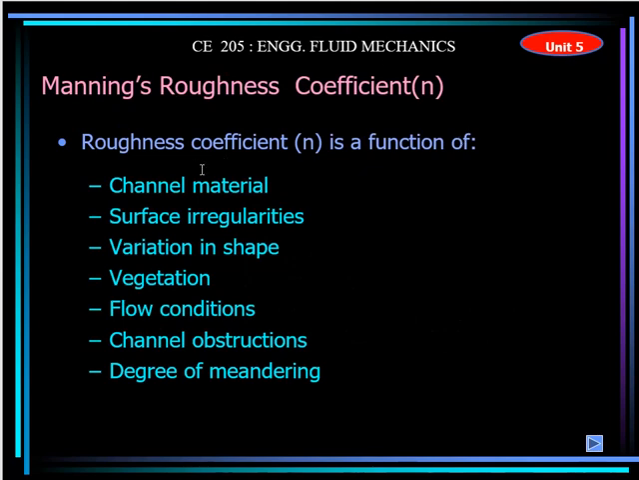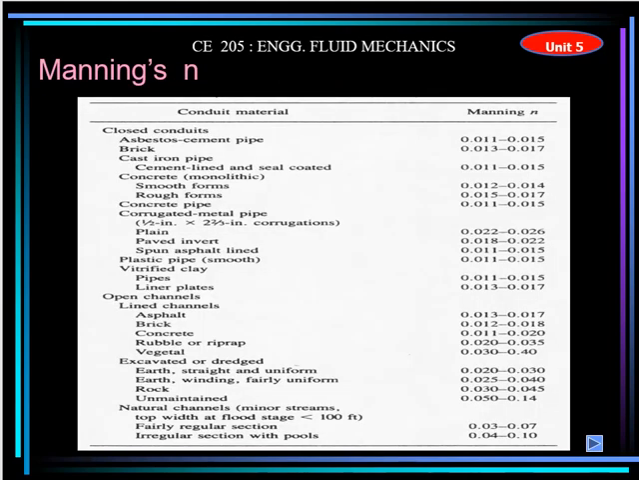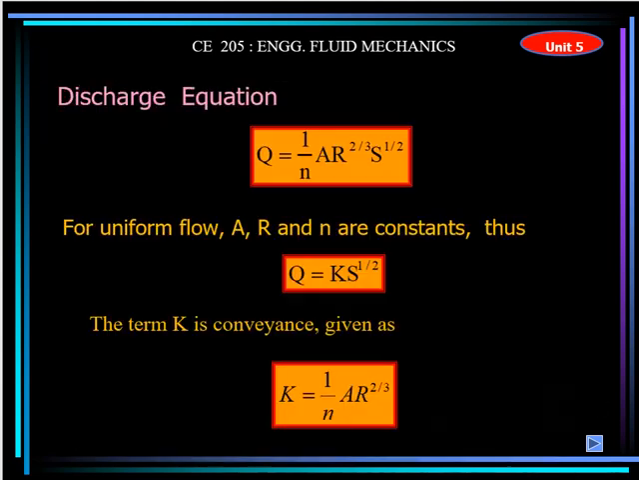And as I told you, the N also depends on many things: the type of the material, channel variation, the shape, vegetation, flow condition. There are many things, and these values of N are available in your book and any other textbook. So these are the different types of pipe material, and these are the values of N you can use in your calculation. So this is the Manning equation multiplied by the area. If you multiply by the area on both sides, it will become the Q. The same formula which I have shown you.